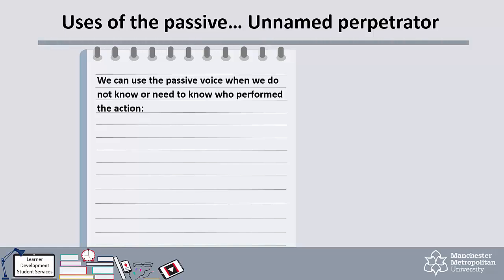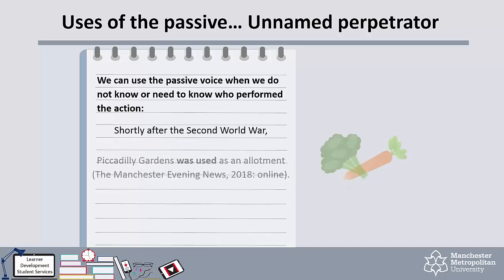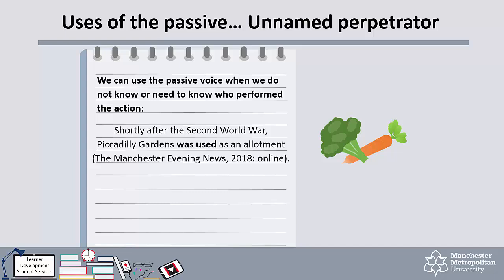We do not always need to say the perpetrator of an action, because we often do not know or care who it is. We can use the passive to focus on the relevant information instead. For example, shortly after the Second World War, Piccadilly Gardens was used as an allotment. We do not need to know who exactly was growing potatoes and carrots in this sentence, so we use the passive and omit this information. It is also fairly obvious from the context that we are referring to a group of people in Manchester.